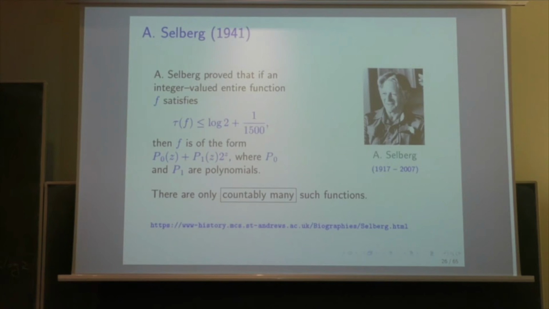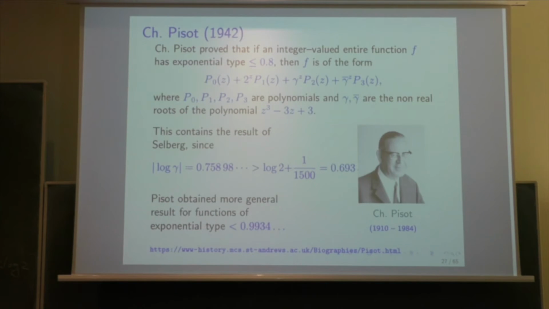So you see, it's interesting because he went further, but also he got all the solutions for the type which is slightly bigger than log 2. P0 and p1 are polynomials, but it's easy to see that they are polynomials with rational coefficients, and therefore you have only countably many such functions which satisfy this condition. Again, this is an improvement, but it's not the end of the story.